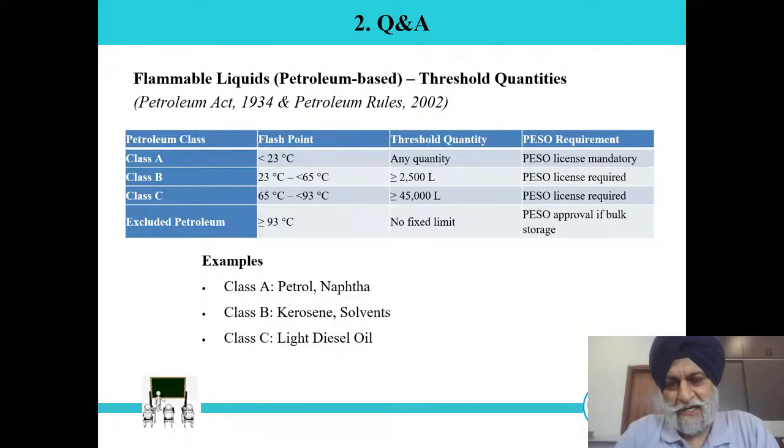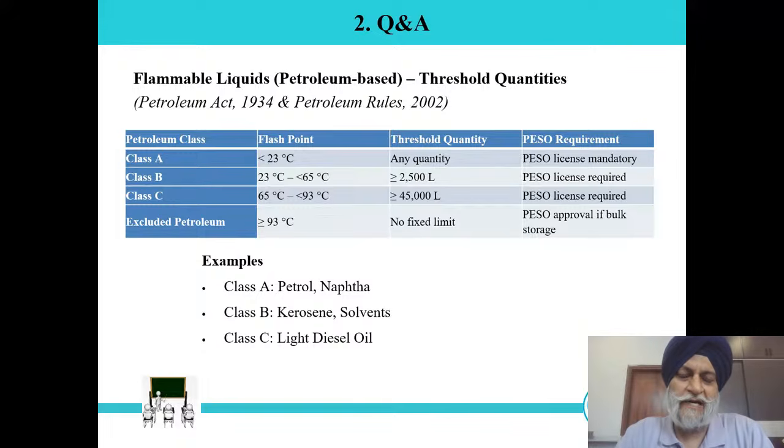Now, regarding threshold quantity, it doesn't mean what we actually store, but the capacity of the container. Suppose the design capacity of the process vessel is 2600 in case of Class B, so we need a license. If the design capacity is 2400, we don't require the license. Now, the second question: if we have a capacity of 2600 and we are storing only 2300, is a license required or not? The answer is yes.